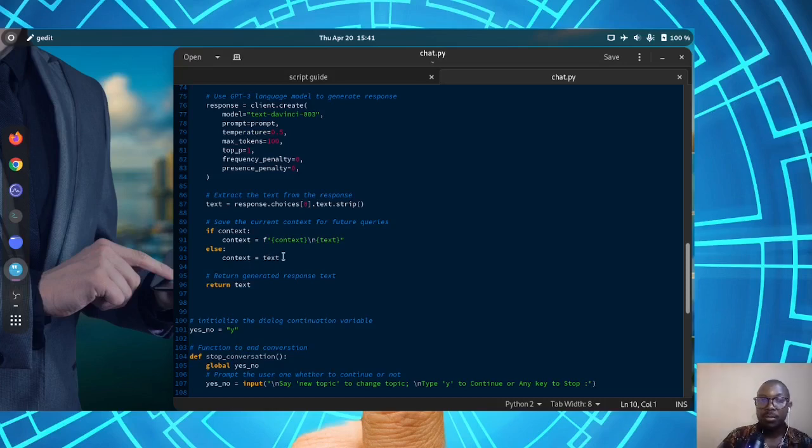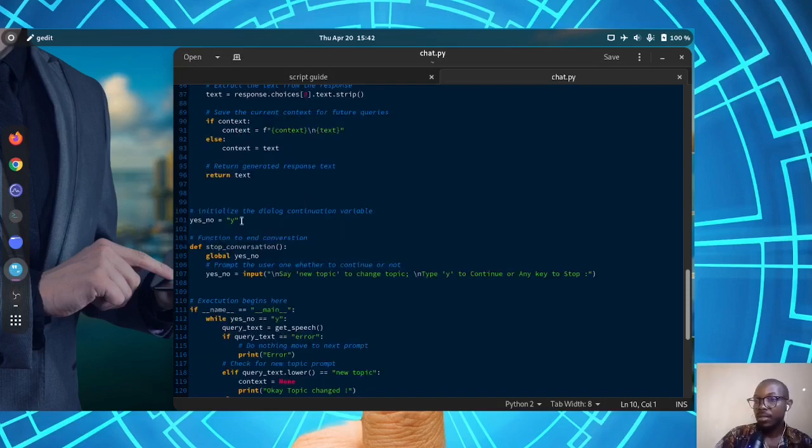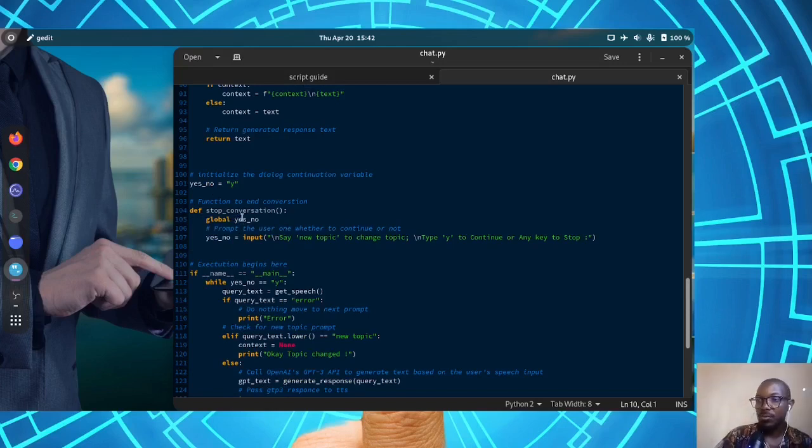So it will be able to summarize, for instance, after a conversation, it can summarize the entire conversation in a few words. Then I've introduced another variable called yes no. It's just a simple variable intended to help in case you want to stop a conversation. And with that, there's this new function called stop conversation, which essentially, after every query and feedback is read to you, will be called to ask you whether you want to proceed with another query or not. If you type yes, you can continue and speak. If not, it will stop.